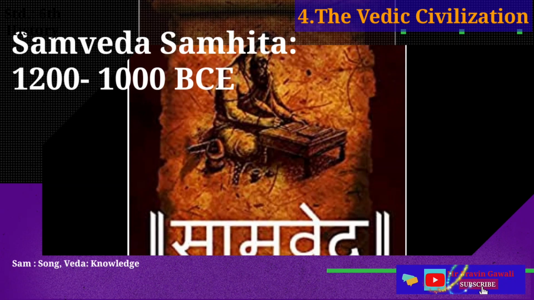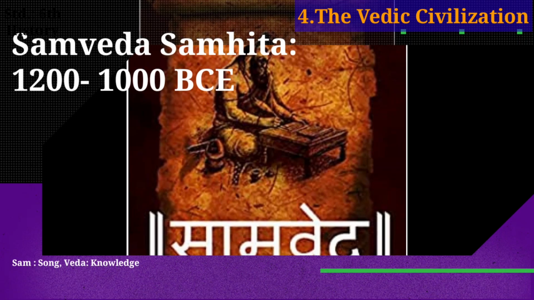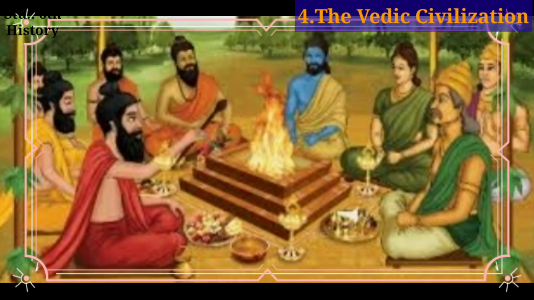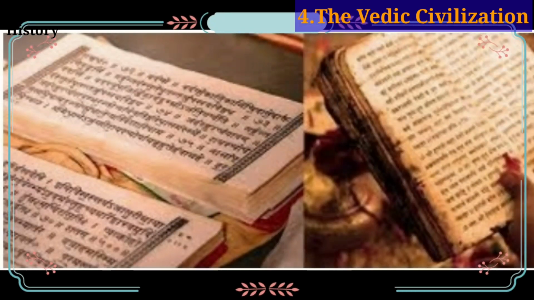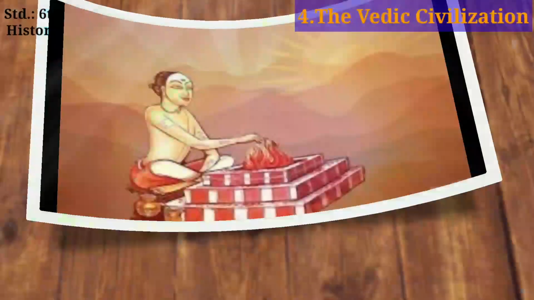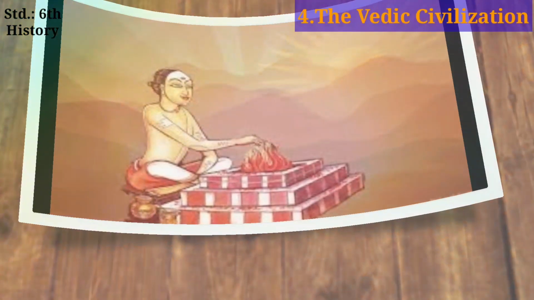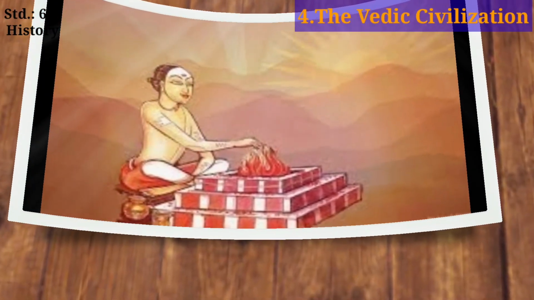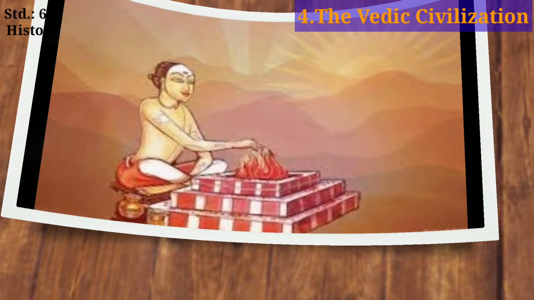It is the liturgical. Liturgical means what? As I told you before, it is public worship or ceremonial text which consists of 1549 verses. The Samveda provides guidance on singing Rigvedic verses to a set rhythm and tune at the time of yajna rites. The Samveda has contributed in a major way in laying the foundation of Indian music.